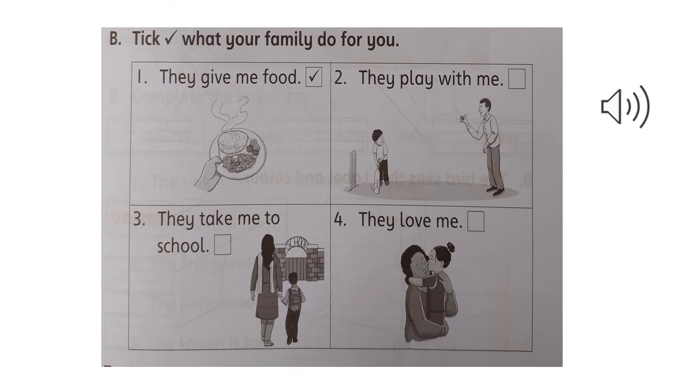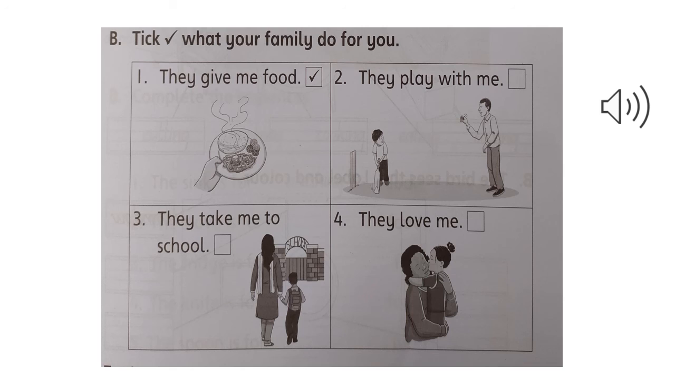1.4 Values. Family love. Exercise B. Tick what your family do for you. Now here we have given some pictures that show us what our family do for us. Now you have to tick the things that your family do for you. The first one is they give me food. This one is done for you. Now you have to do the other 3 remaining ones.